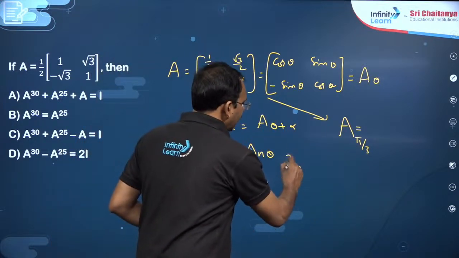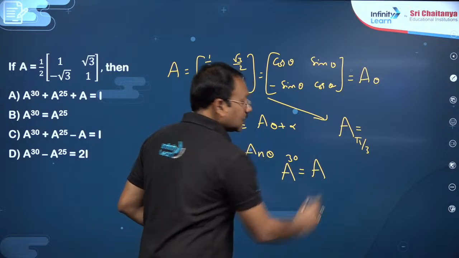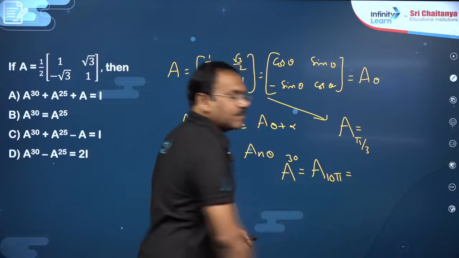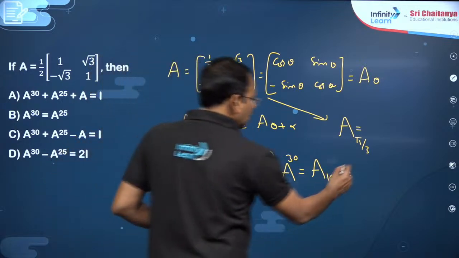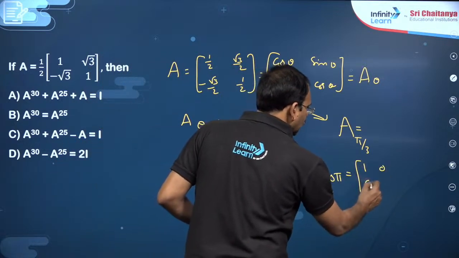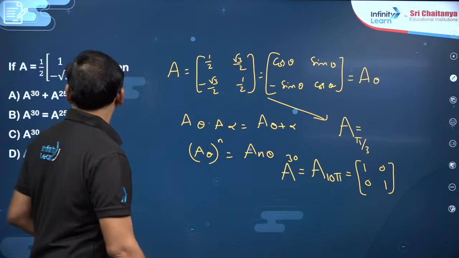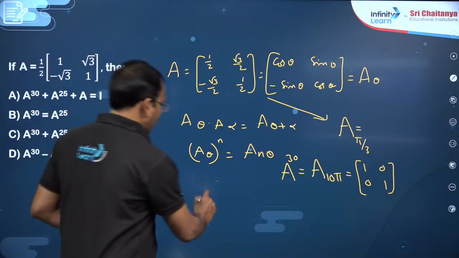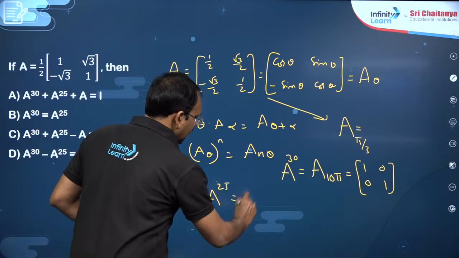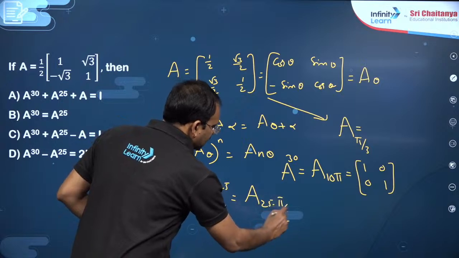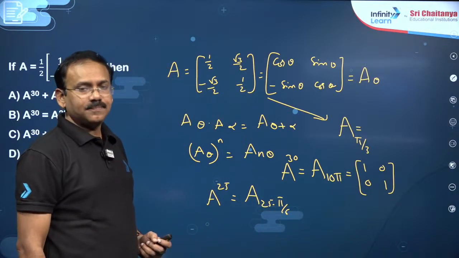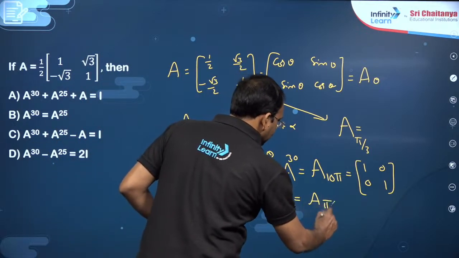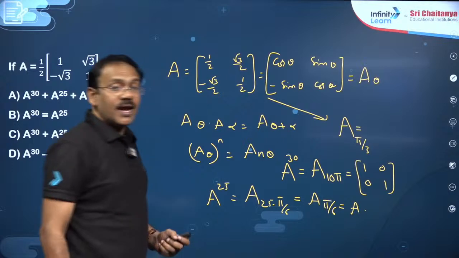A power 30 becomes A of 30 into pi by 3, which is A of 10 pi. A of 10 pi you can treat like 0. So cos 0 is 1, sin 0 is 0, and A power 30 is I, my dear friends. Now find A power 25. A power 25 becomes A of 25 into pi by 6, that is 4 pi plus pi by 6, which is A of pi by 6, nothing but A itself. So A25 is A.